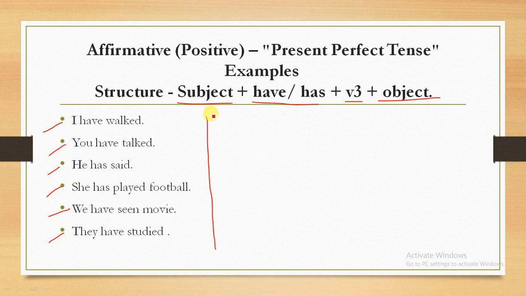Here we need to understand one thing: there are two types of verbs available. The first one is the regular verb, and the second one is the irregular verb. If we only add -ed to make the second and third form, then these are regular verbs. For example, walk, walked, walked. So V2 and V3 are the same. But in this case, say, said, said, and also see, saw, seen, these are irregular verbs. We will see regular and irregular verbs in the next slides as well.